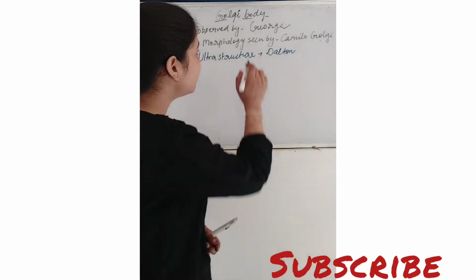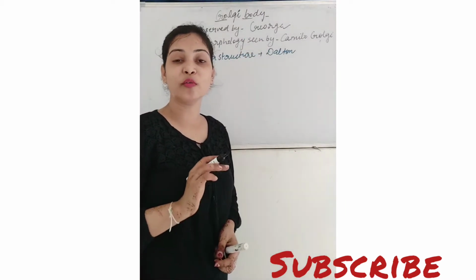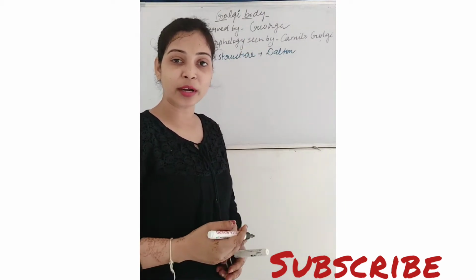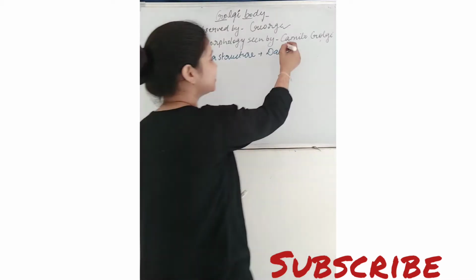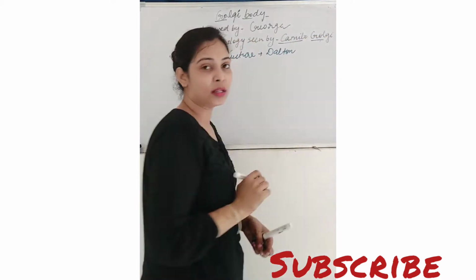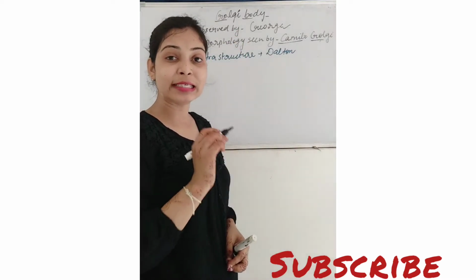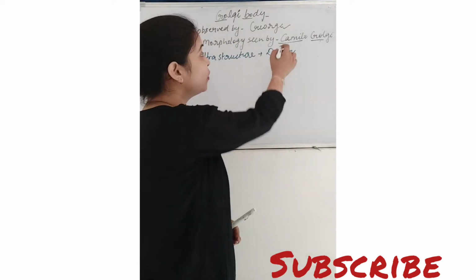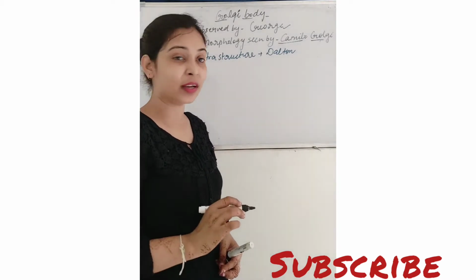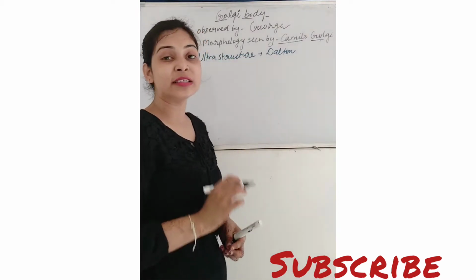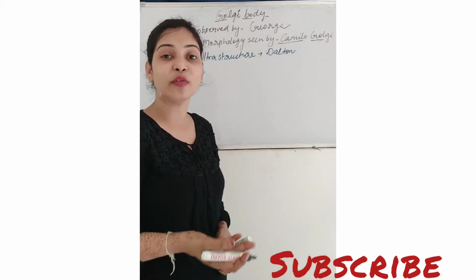But the morphological structure of the Golgi body was seen by a scientist named Camillo Golgi. That is why the Golgi body is named after the scientist who first saw its morphology.